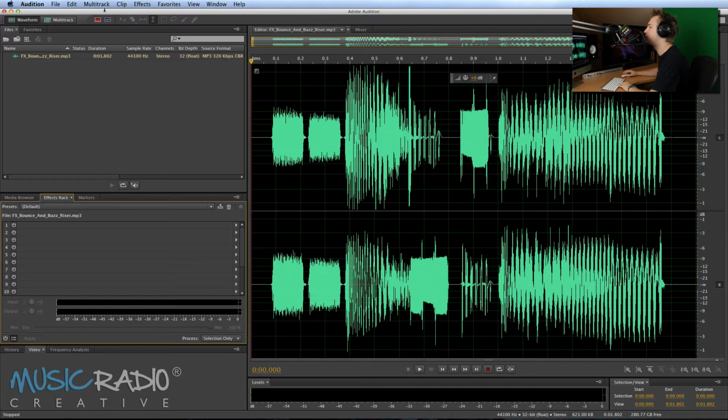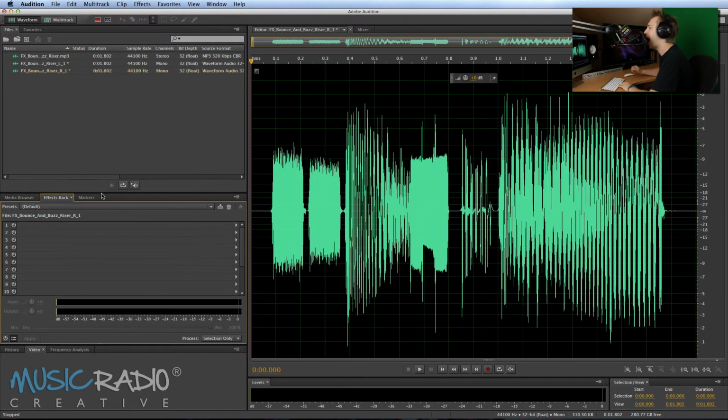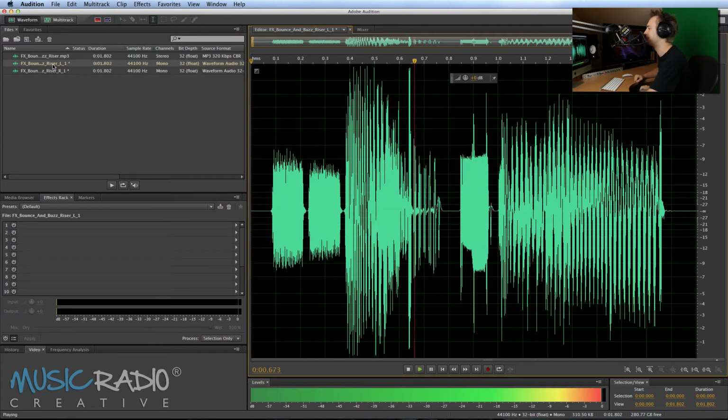Well, in one simple click, by going into the Edit menu, Extract Channels to Mono Files, you can create a left and a right version of your effect. For instance, this is the right-hand side. And this is the left-hand side. And now you have a choice of 2 different sound effects from one single effect.